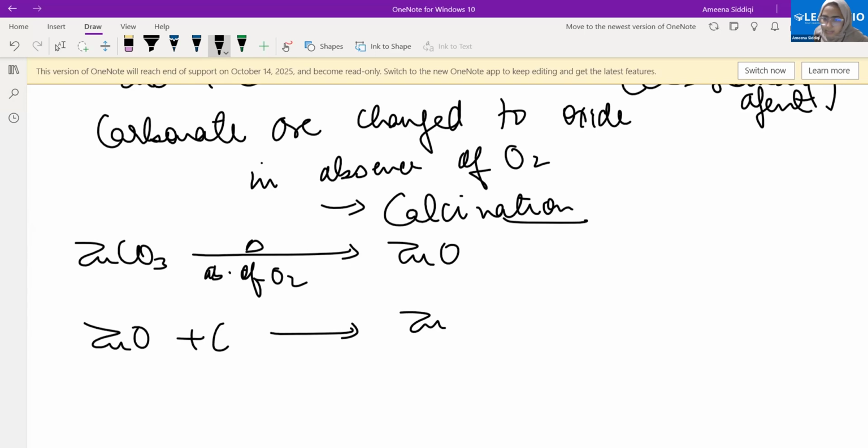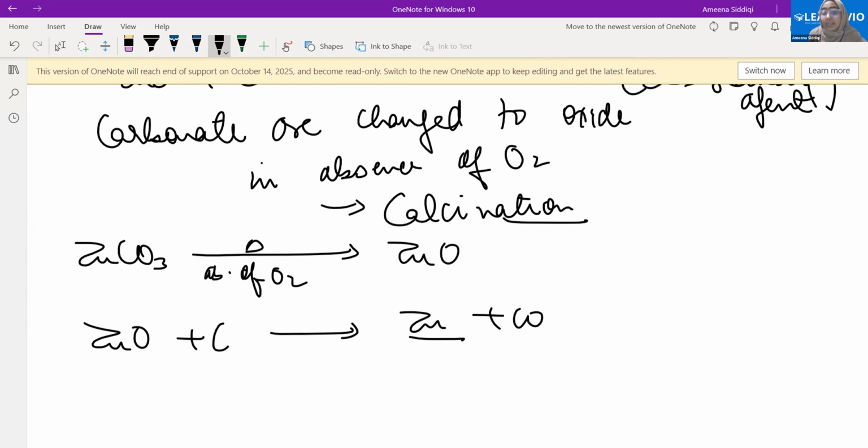What will I get? Zinc plus carbon monoxide. Same. Have I gotten the pure metal? Yes, I've gotten the pure metal. I think it should be clear. Clear? Done.